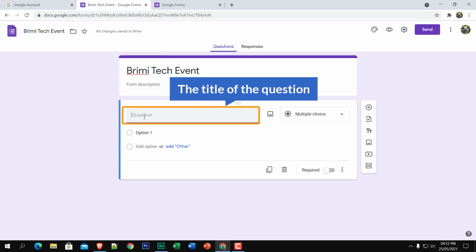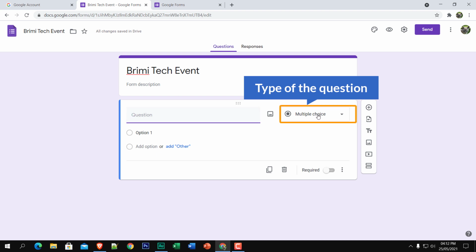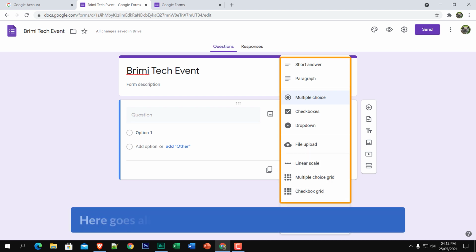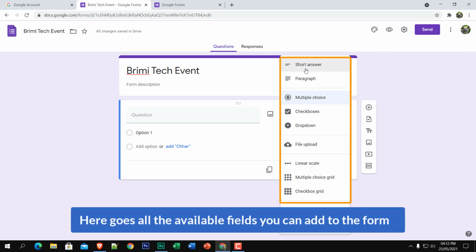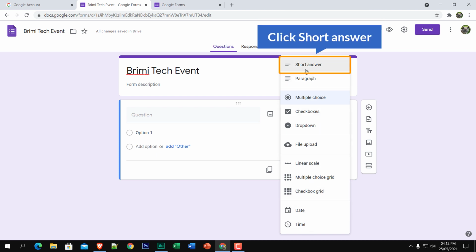Here you will see the title of the question, and here on the right the type of the question or field. You can call it the fields of the form. If I click over here, you can see a pop-up with all the available fields you can add to the form: short answer, paragraph, multiple choice, checkbox, drop down, file upload, linear scale, multiple choice grid, checkbox grid, date and time. Firstly, I'm going to start with short answer.